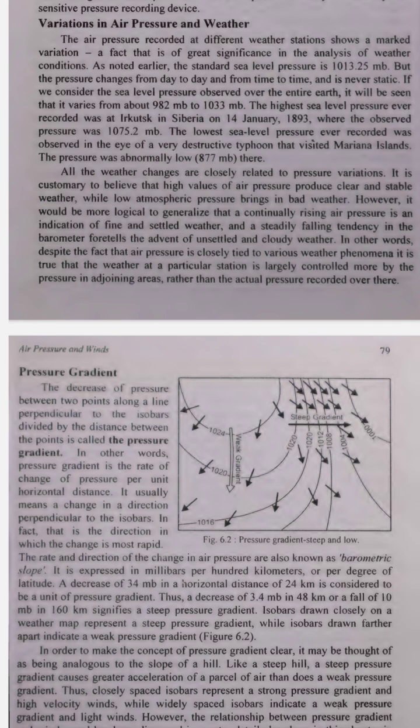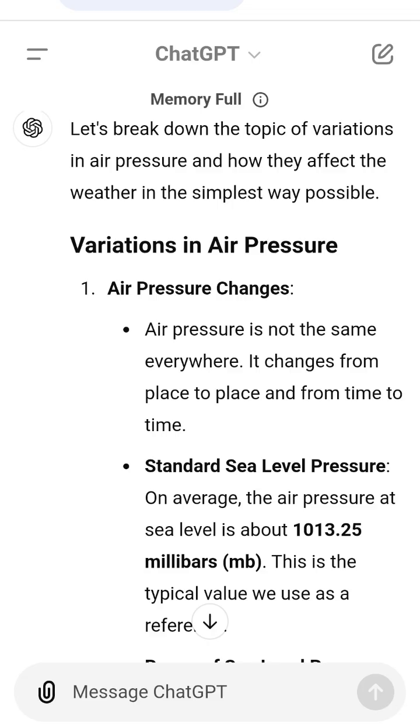4. Influence of nearby areas. The weather at any specific place is often influenced more by the air pressure in nearby regions rather than the air pressure at that exact spot. Example, if a neighboring area has very low pressure, it might bring bad weather even if the local pressure is relatively stable. In simple terms, air pressure changes all the time and is different from place to place.